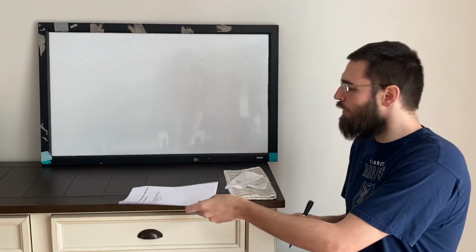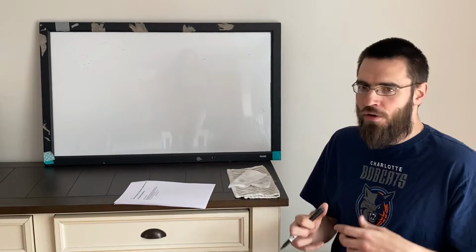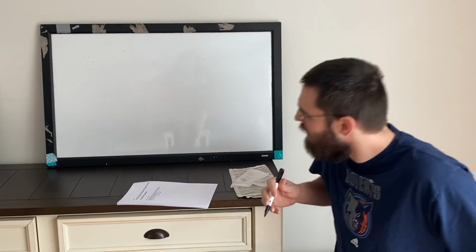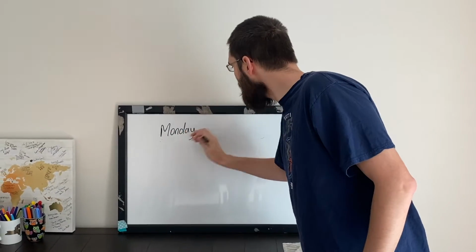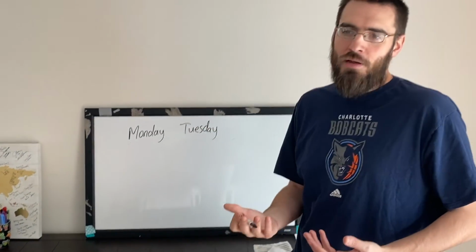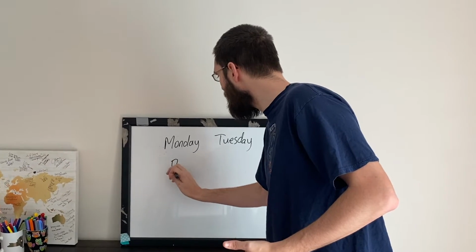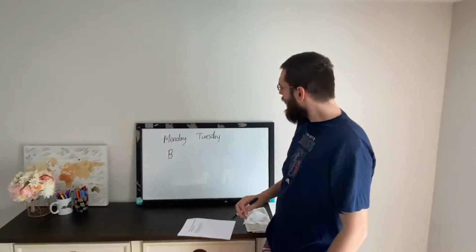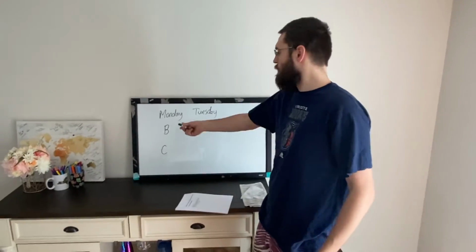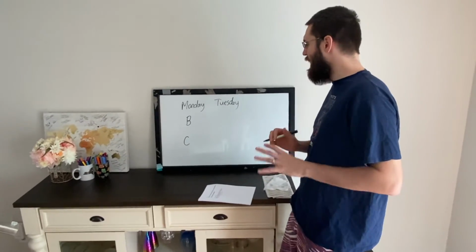Now, even though we are using a 4-sided die, here are my possibilities, okay? I only want to see what is going to happen on Monday and Tuesday and compare them. So if these are equally likely, on Monday and Tuesday we have 2 different possibilities. Now, what could happen on Monday? Well, first of all, we could decide to play a board game on Monday. Now, instead of writing the whole word board game, I'm just going to put B right here. Or we could play a card game.